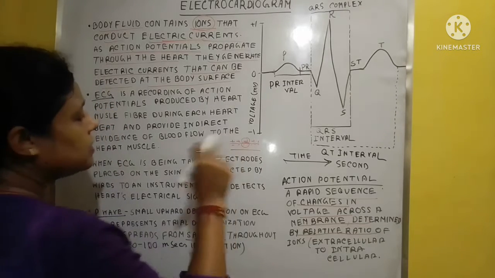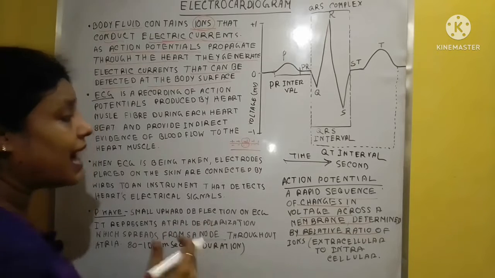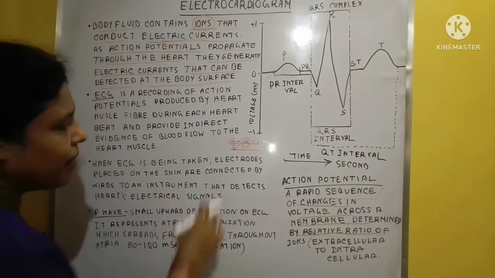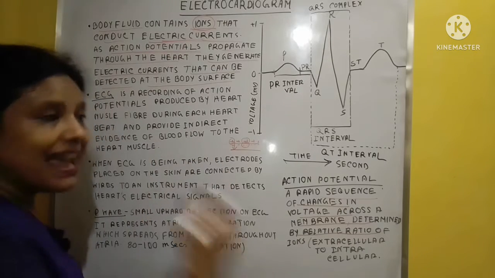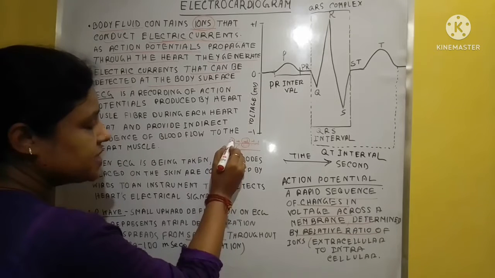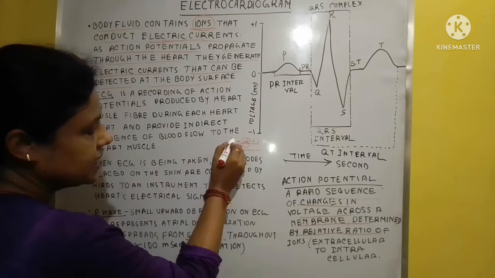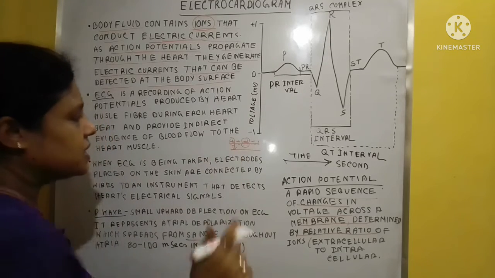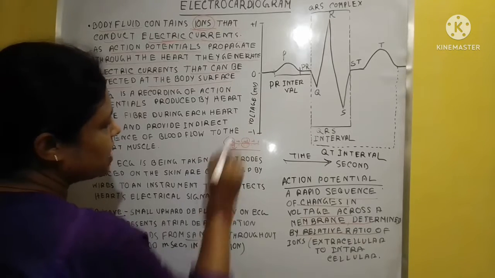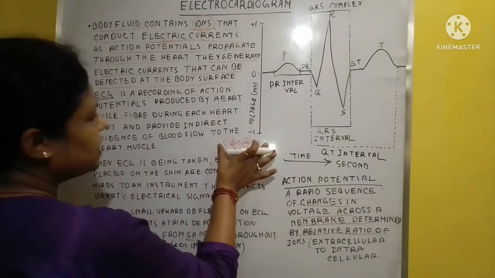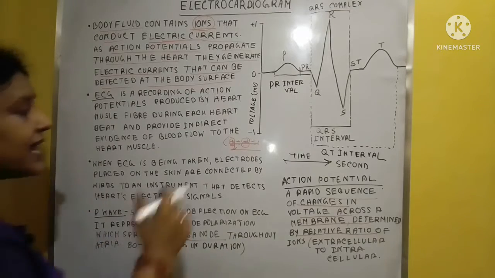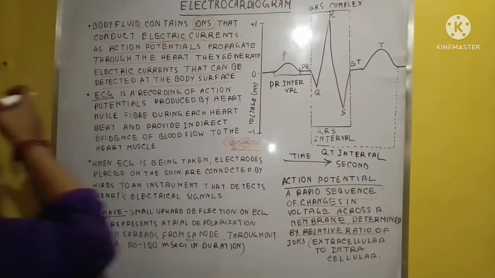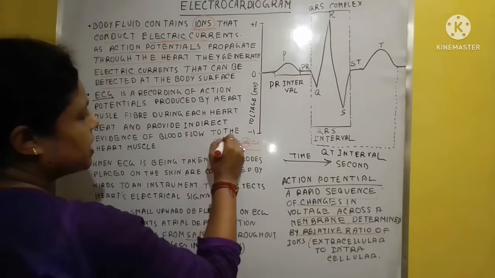Generally, during the passing of a nerve impulse, what happens? The positive ions try to enter the internal part of the membrane, and for balancing this, the negative ions try to come out. So this is actually depolarization. When excitation of any part of the nerve is possible, depolarization occurs here.